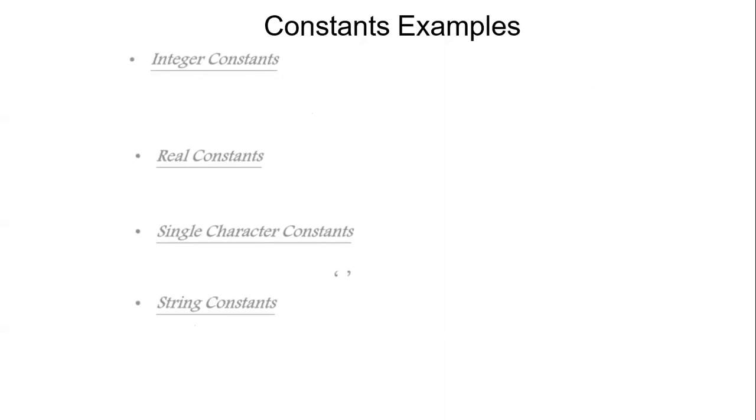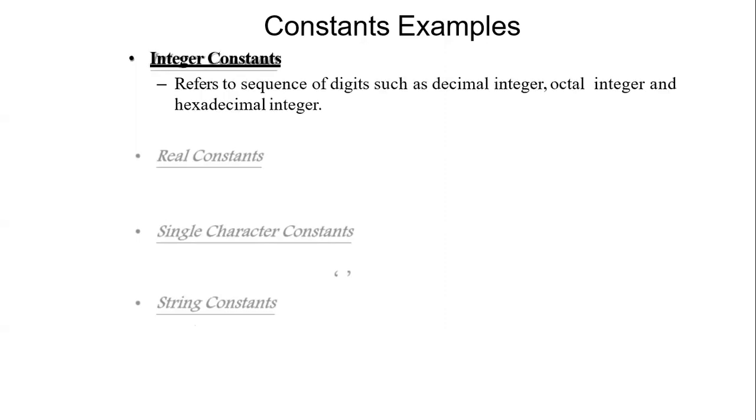Yeah, so let us see the examples of each one of the four constants. First, coming to the integer constant, it refers to the digits, such as decimal integer, octal, or hexadecimal. I'll show you the example that will be more clear to you. If you see the below example, the first term 112 is an integer constant. 0551 is again an integer constant, octal, and finally the hexadecimal.